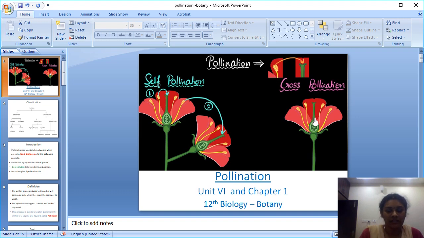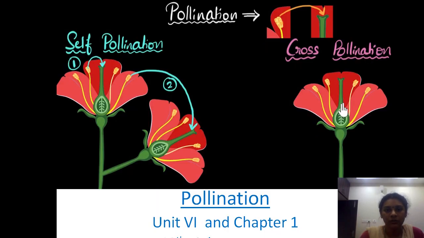Okay, pollination. The meaning of pollination is that the transfer of pollen grains from the anther to the stigma is called pollination. As the title slide explains, this is pollination. Here is the anther, the male reproductive part of the plant, and the pollen is transferred from here to here. This is a flower. From the male part, the anther, pollen grains are transferred to the stigma of the female part. This is called pollination.